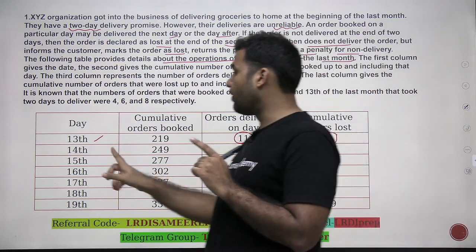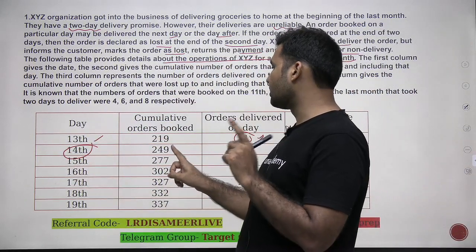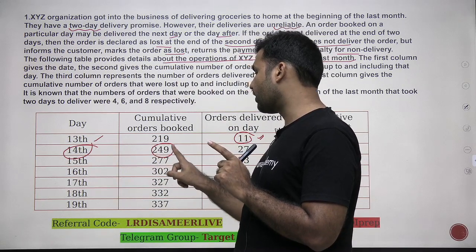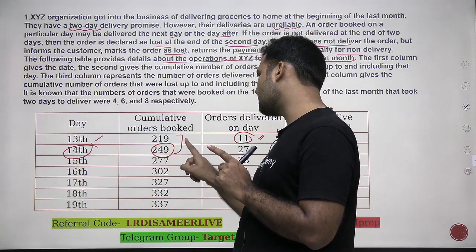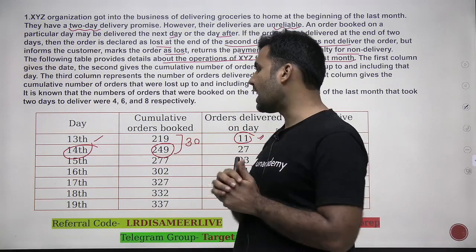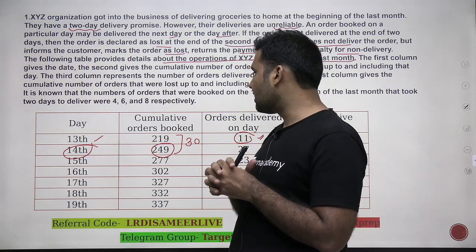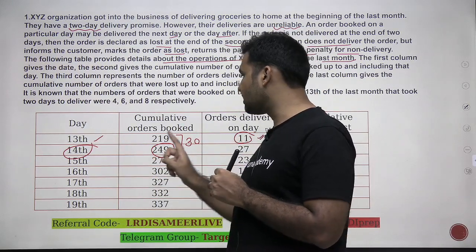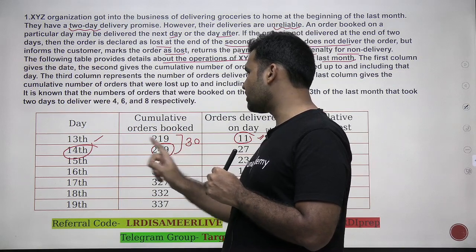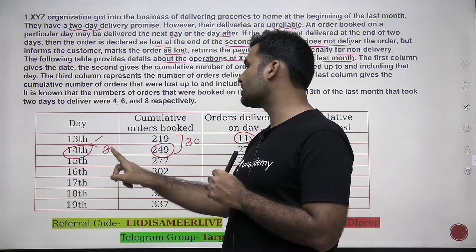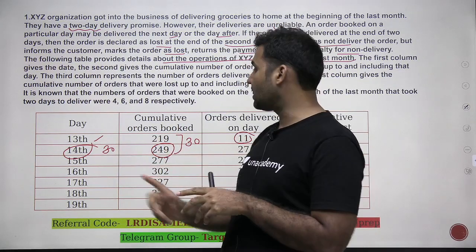Now, when I go to the 14th, you see that the total number of cumulative orders booked are 249. So can I say that the difference between these two is of 30? And this gap of 30 is basically telling me that by 14th, the total number of orders are 249. So can I say on 14th, the number of orders placed are 30.